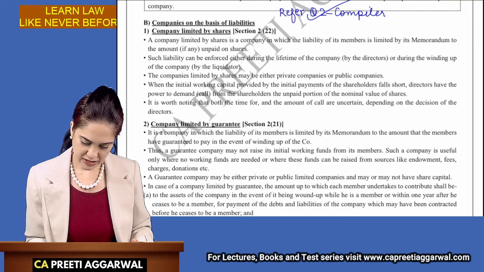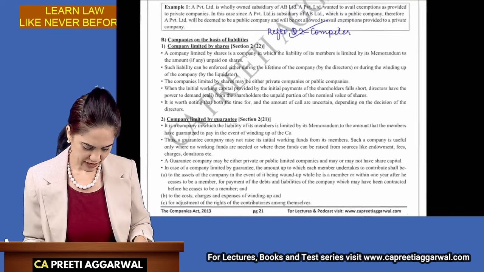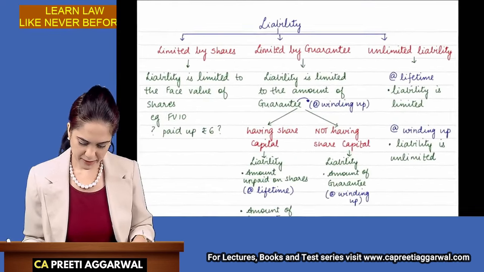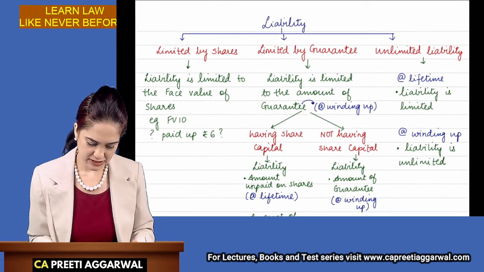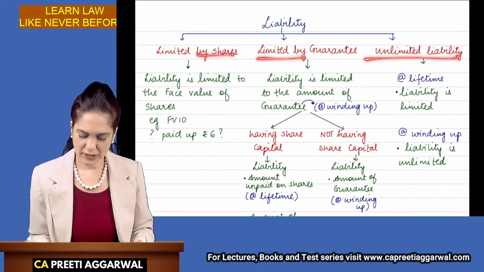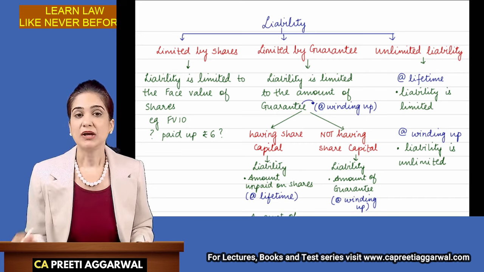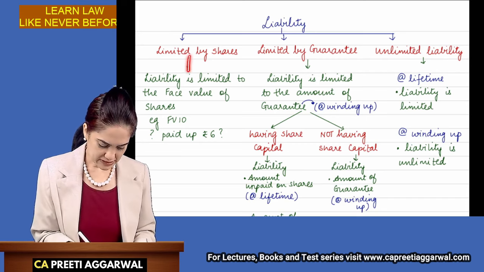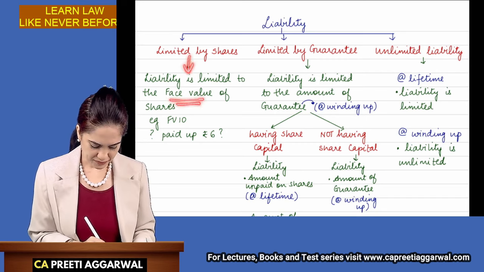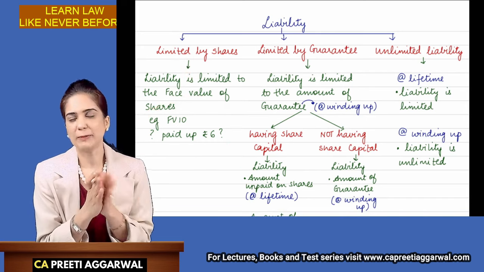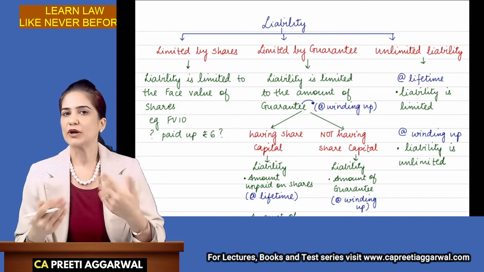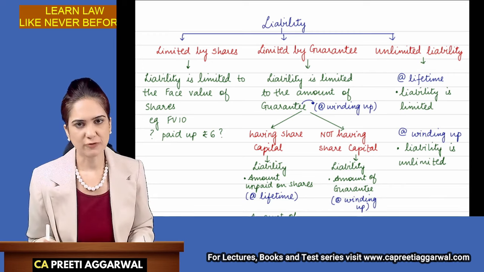Then we have classification on the basis of liabilities as company limited by shares, limited by guarantee, and also unlimited liability company. Company limited by shares means the liability is limited to the face value. If your face value is 10, you will pay only 10 rupees. If you have already paid 6, your liability now is only 4 rupees.